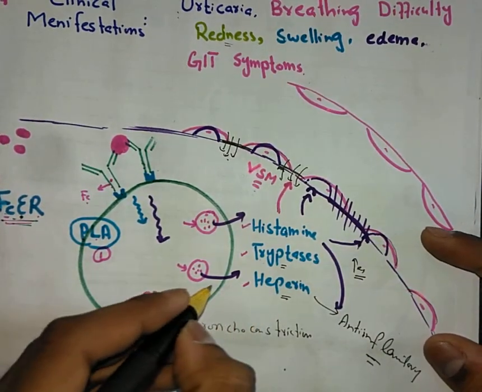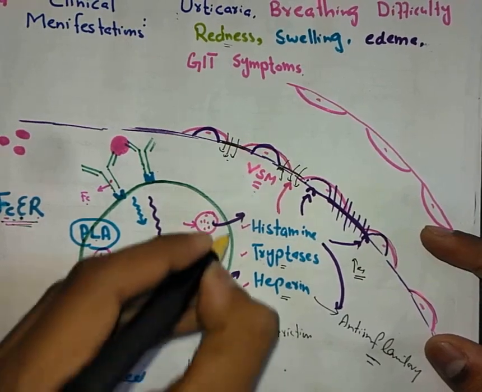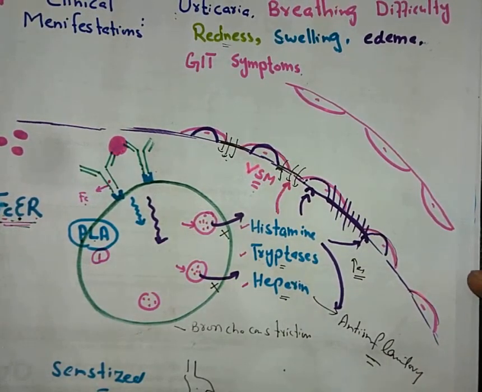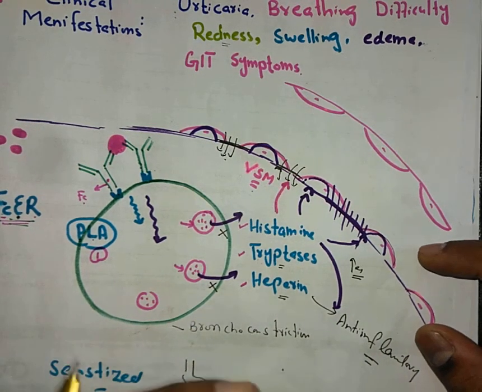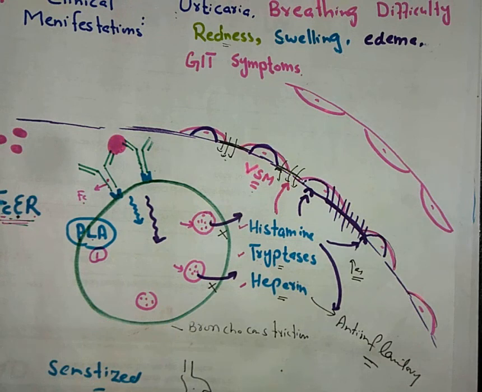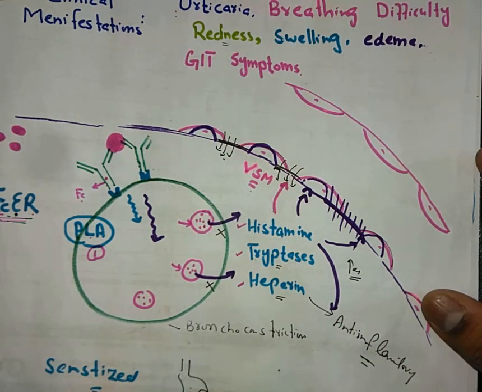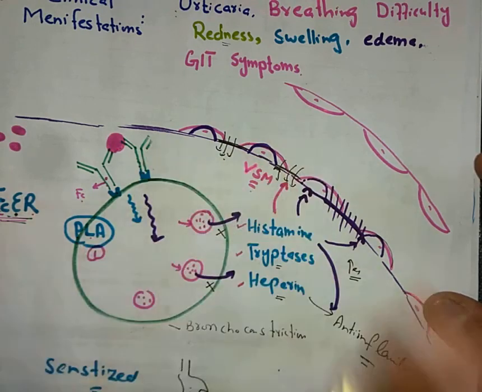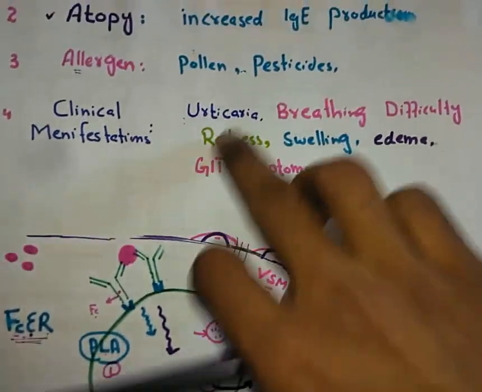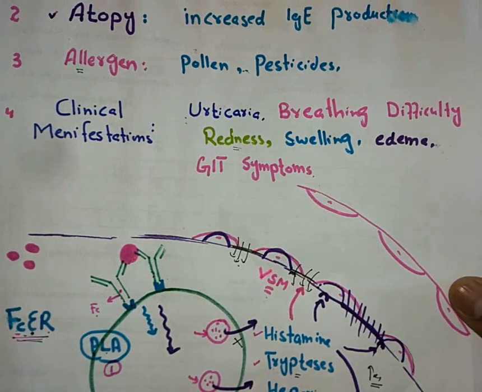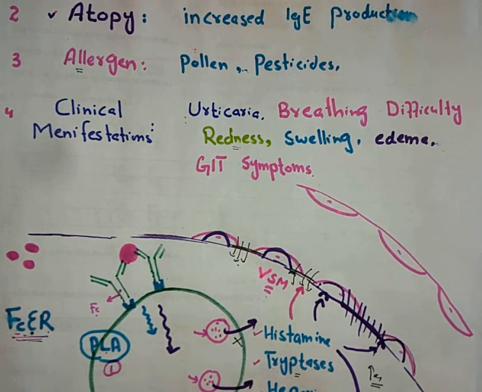First of all, it stops the degranulation of histamine. It tends to stop the adverse effects of these mediators. It also stops the release of content from the mast cell. So all these clinical manifestations can be reversed after some time. We will see how they will be reversed.